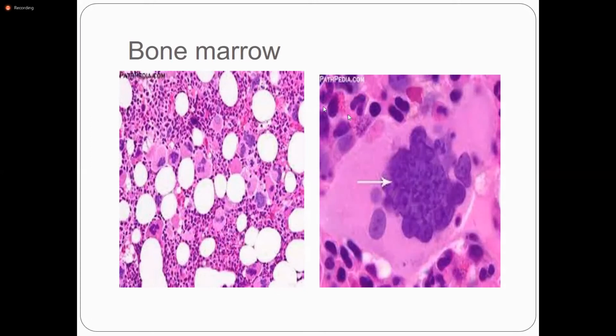Okay, sorry for the interruption. We are discussing the bone marrow findings in essential thrombocythemia. In essential thrombocythemia, the bone marrow shows normal erythropoiesis and myelopoiesis with increased megakaryocytic proliferation, and there is a classical finding of hyperlobulated megakaryocytes. In the bone marrow aspirate, you can see platelet islands, platelet clumps, and increased platelet count and megakaryocytes.